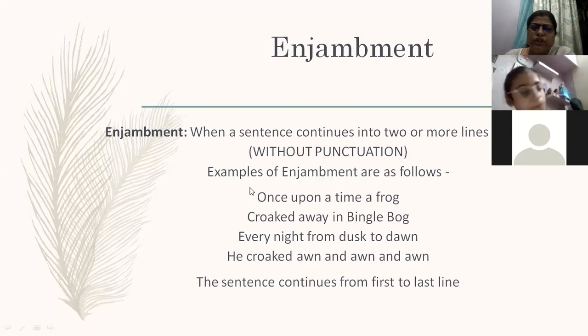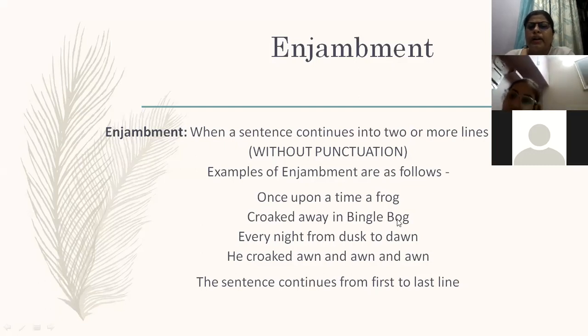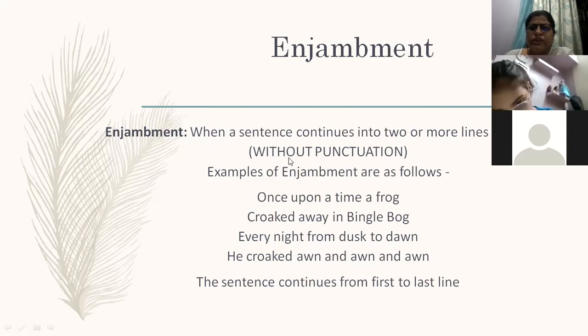For example, the poem The Frog and the Nightingale: Once upon a time, a frog croaked away in a Bengal bog. Every night from dusk to dawn, he croaked on and on and on. There is no punctuation, so this is called enjambment.